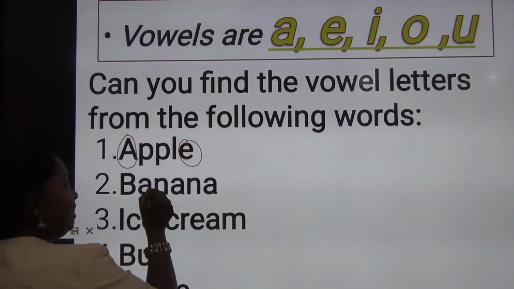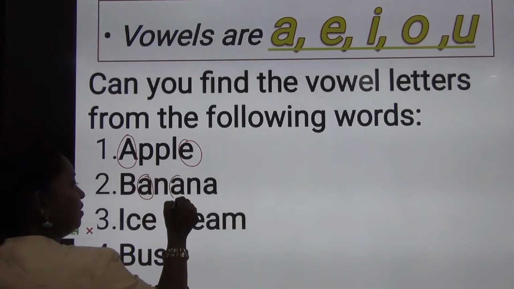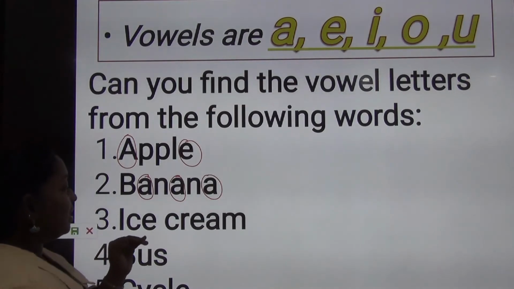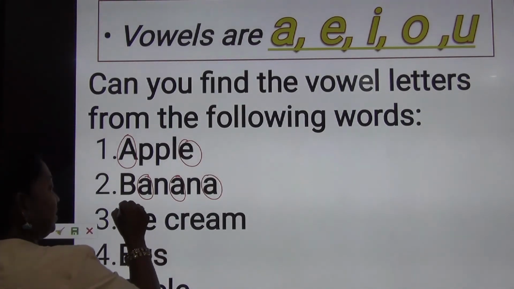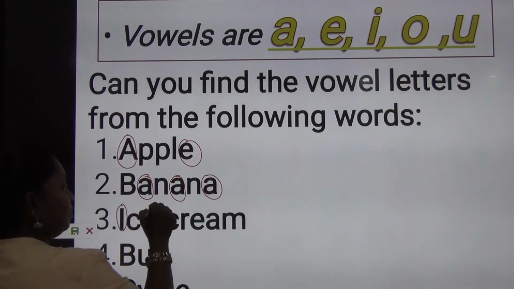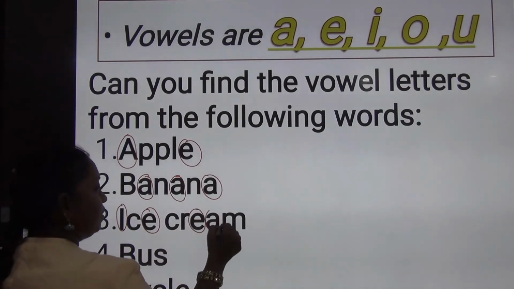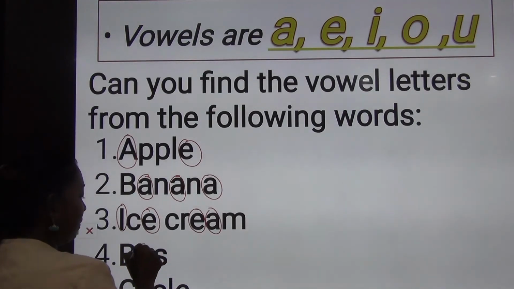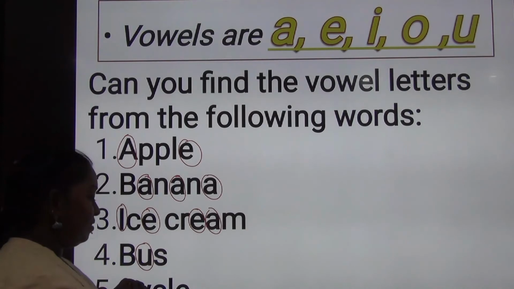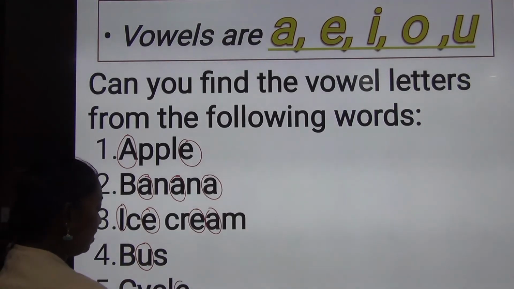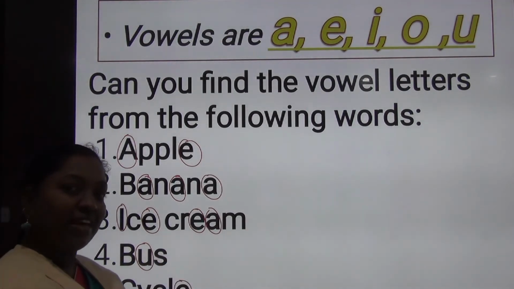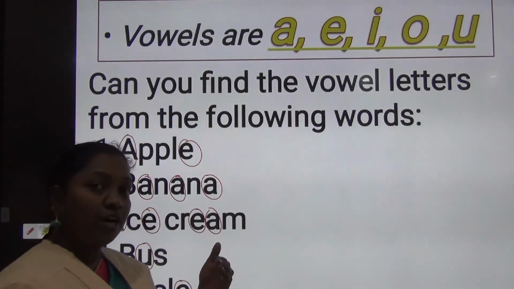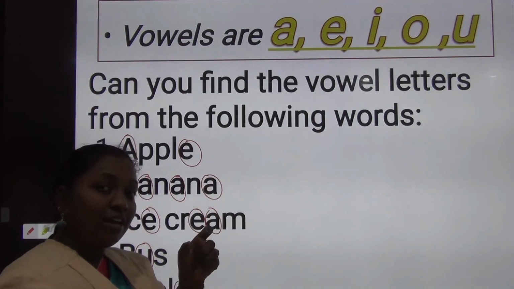Next, banana. B-A-N-A-N-A. See, there are three A's here, no? So A is a vowel, A is the vowel, A is the vowel, isn't it? Next word is ice cream. See that I is the vowel. So you found one very nicely, no? Easy to learn, no? Bus, B-U-S, bus. Next, cycle, C-Y-C-L-E, cycle. So these are a few examples I gave you. With this you have to learn how to find the vowels in a word.